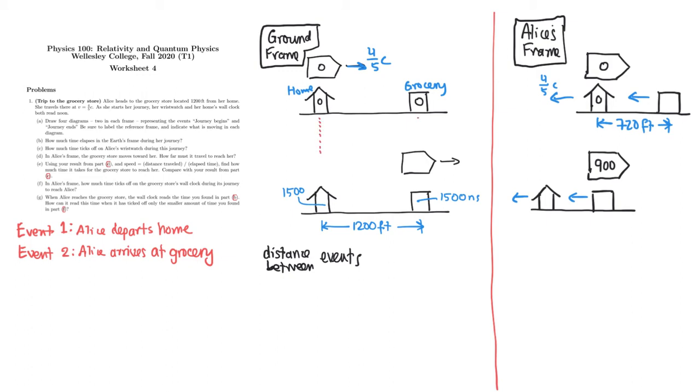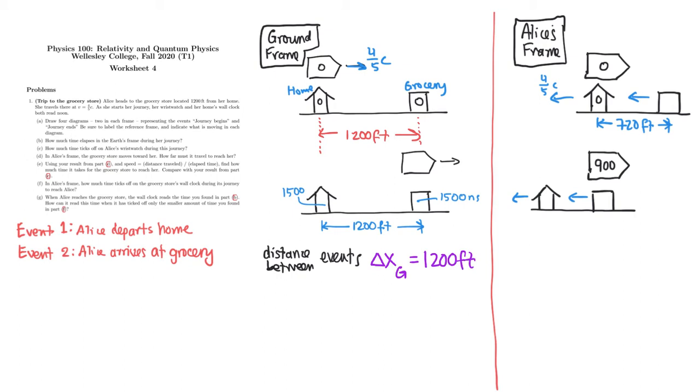The second event happens at this location. So that distance between events is 1,200 feet. Okay, so we can call that, let's say, delta x in the ground frame, the separation between events. And we said that's 1,200 feet.